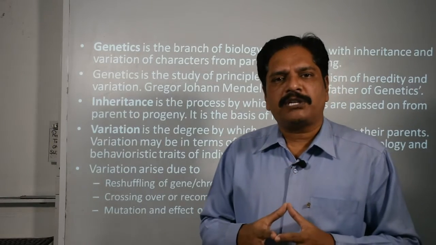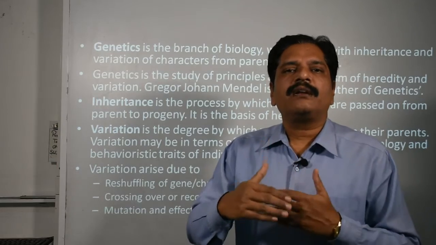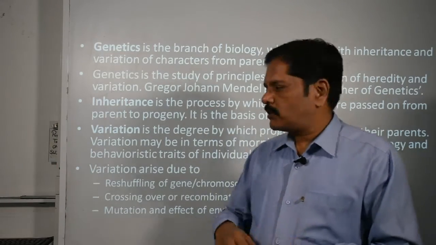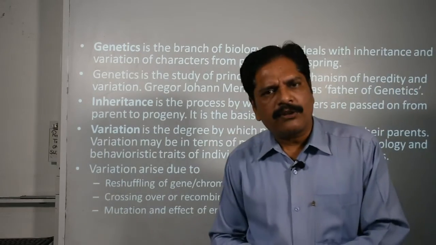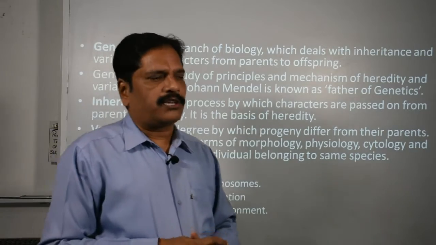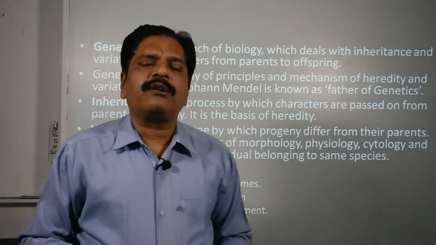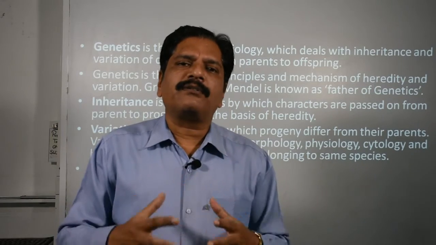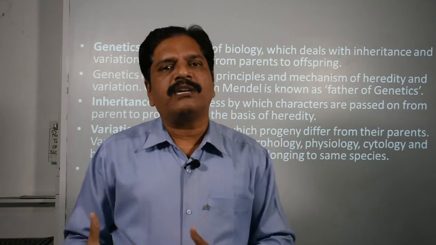If any kind of change is observed in the present generation in comparison to the previous one, in which manner? In terms of morphology, the external appearance of an individual. Second, physiology, the process of working of the metabolism or the body organ system.